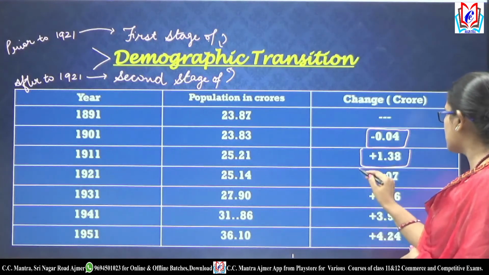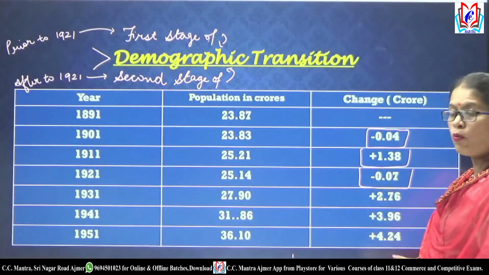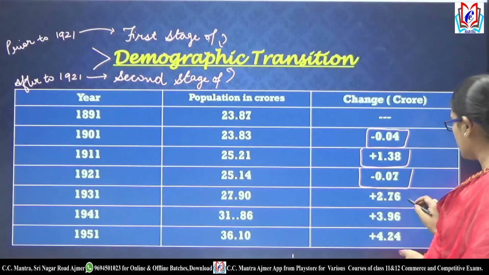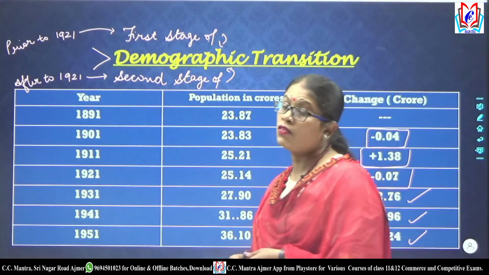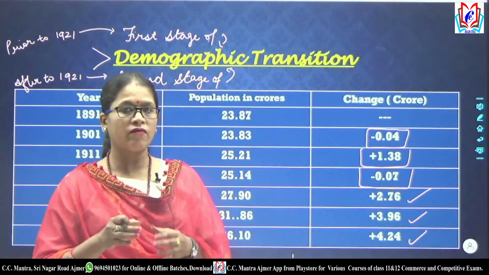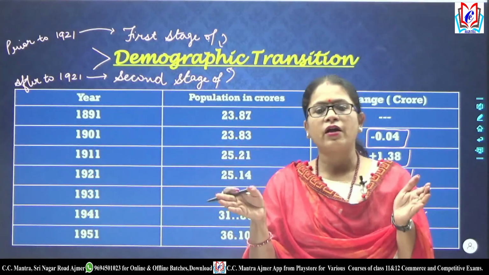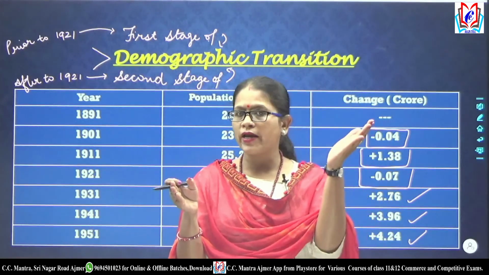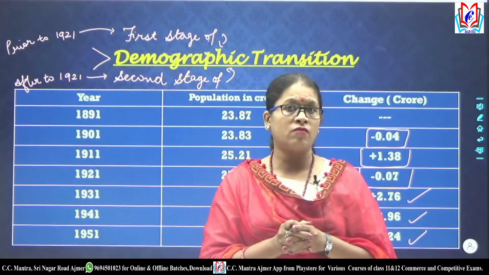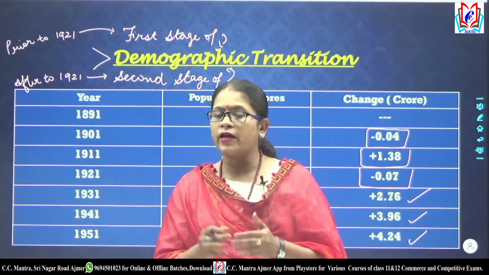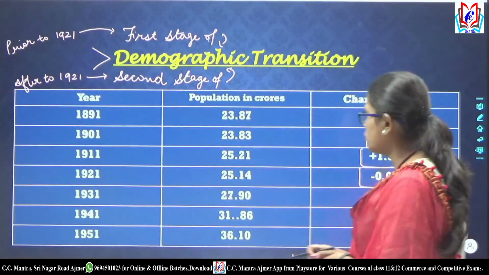In the next census, it was again less by 0.07 crores, and after 1921 it is just experiencing an increase in the population. And that is why we say that the Indian demographic situation is divided into two parts. Prior to 1921 was known as the first stage of the demographic transition, and after 1921 it is known as the second stage of demographic transition.